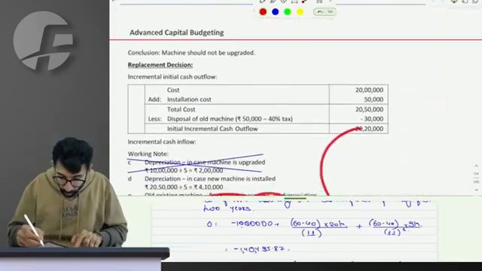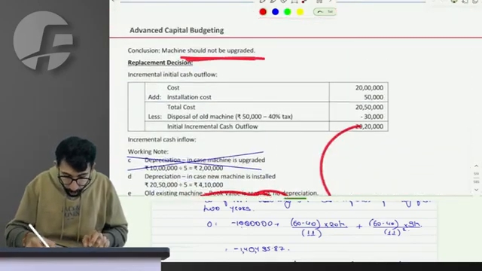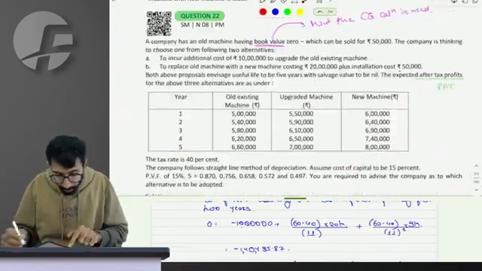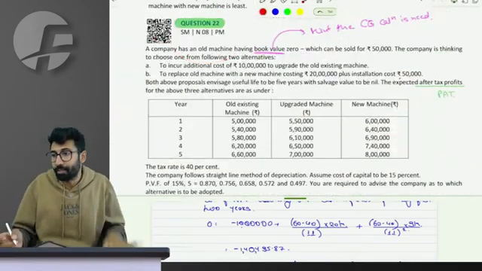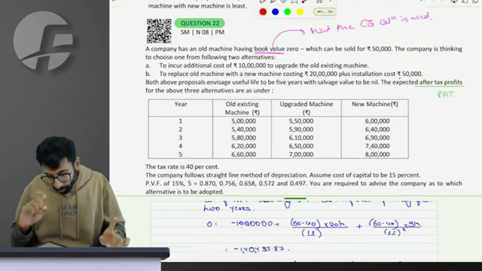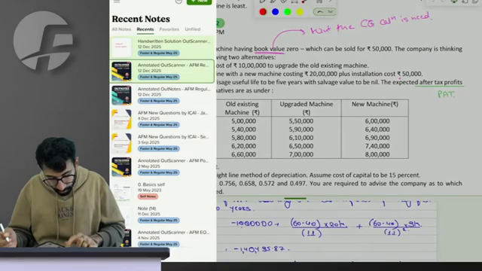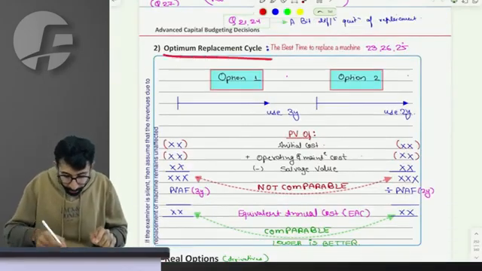Previously we said you should not upgrade. The conclusion was you should not upgrade. Now we say you should not replace, because both the incremental NPVs are negative. Question 22 is done. One topic, 2 questions done. Boss, I'm now taking you to the next concept. The next concept is again extremely easy, which is optimal replacement cycle.